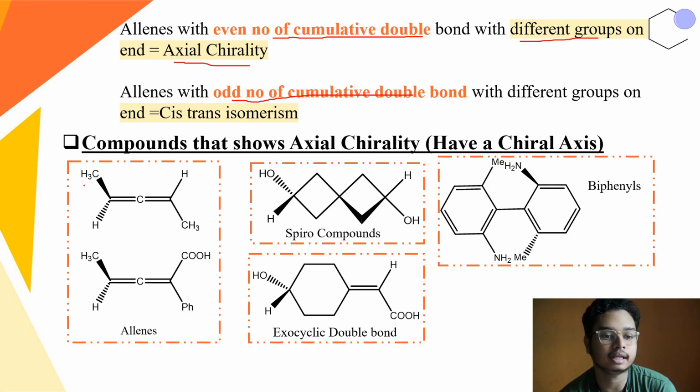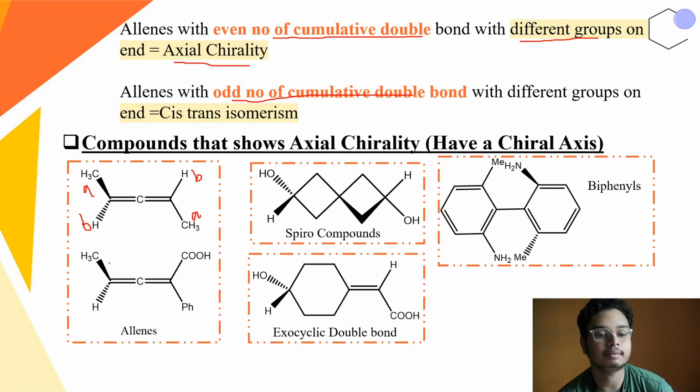Okay, this type of allenes are the AB system, AB, AB. In each periphery there are different groups present, but this particular group can actually be present here also.